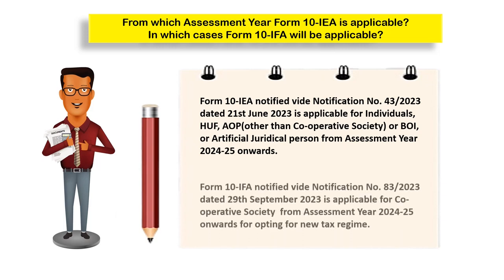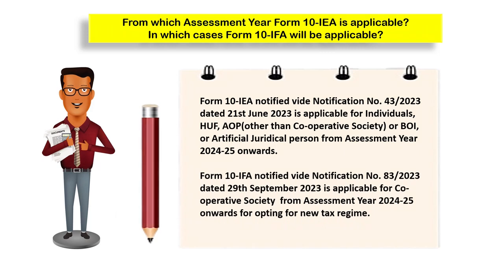Form 10IFA has been notified by notification number 83/2023 dated 29 September 2023 and is applicable for cooperative societies for assessment year 24-25 onwards if they wish to opt for the new tax regime.